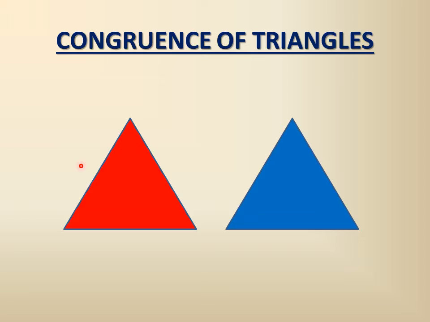The corresponding sides of the congruent triangle: if this side is equal, then the corresponding side of the other triangle will also be equal. That doesn't mean that this and this will be equal. That can be equal, that cannot be equal. But for congruency, if this side and the corresponding side of the other triangle are equal, then we can say it is congruent. And if they are congruent, then one will be covering the other, like this. You see, this red will be fully covering the blue triangle.